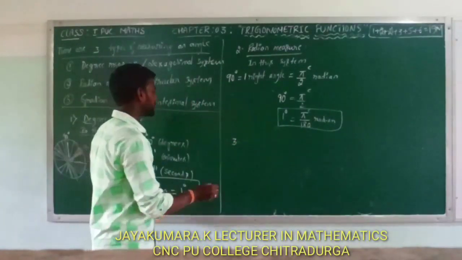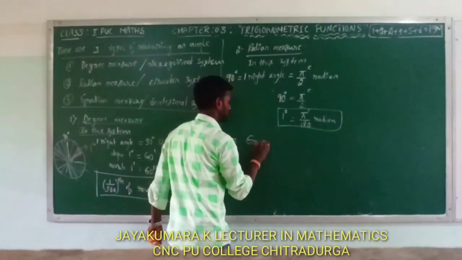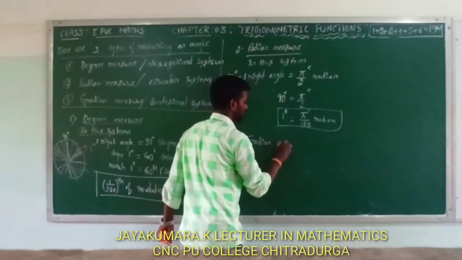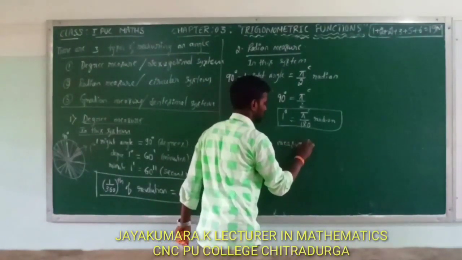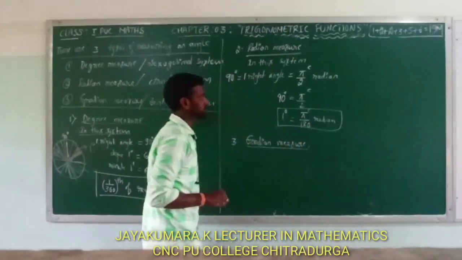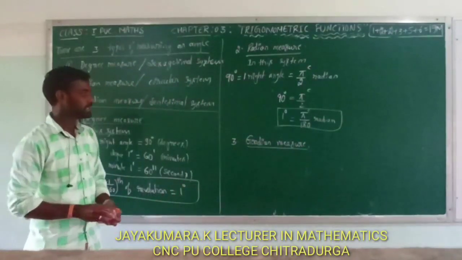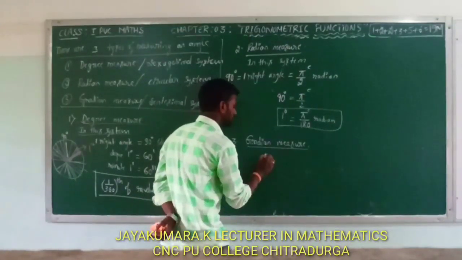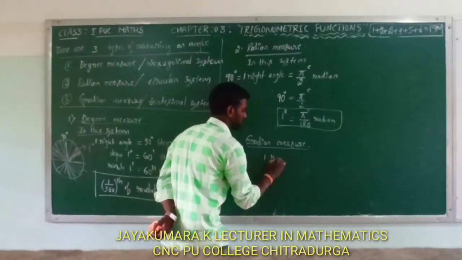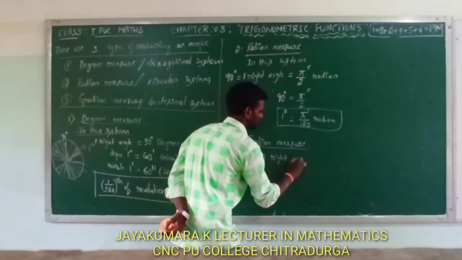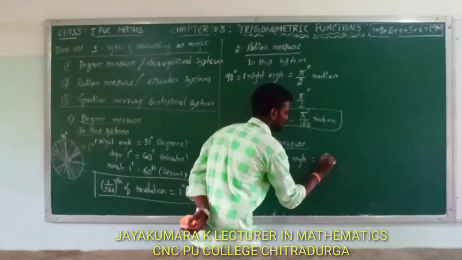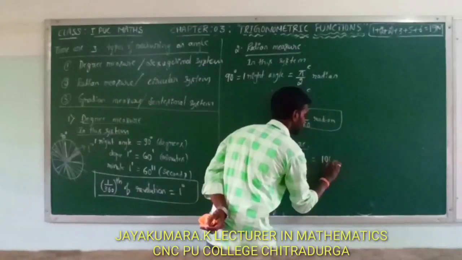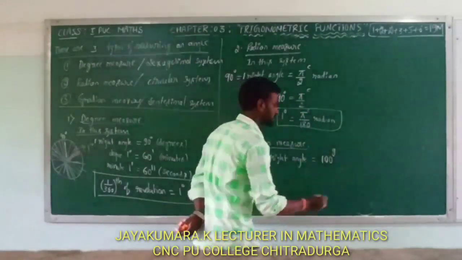Here, gradient measure. In this gradient measure, one right angle is equal to 100 gradients.